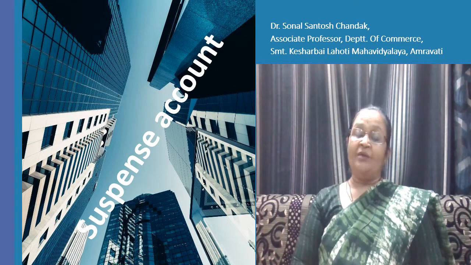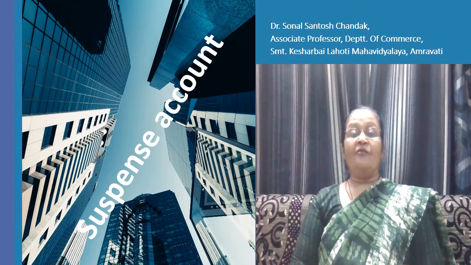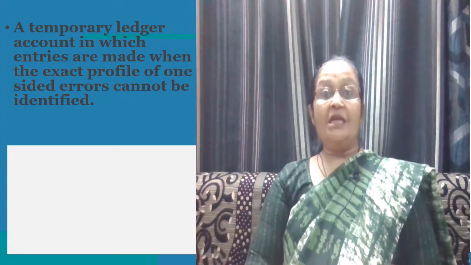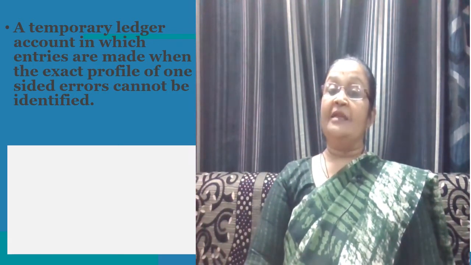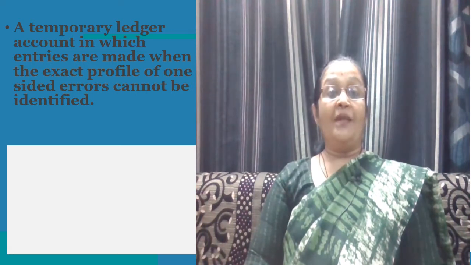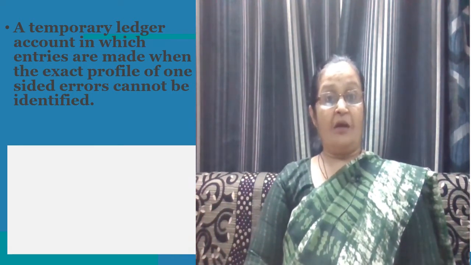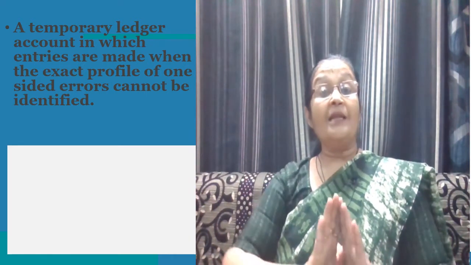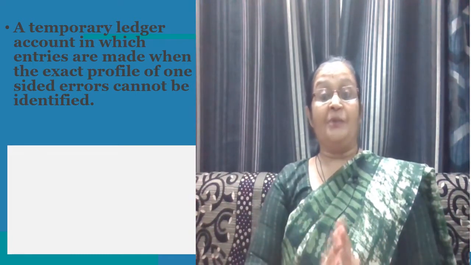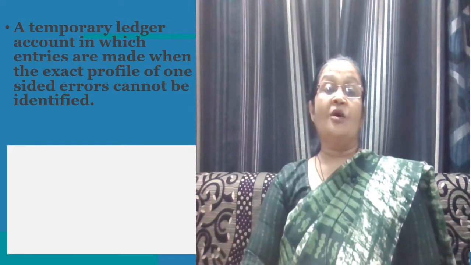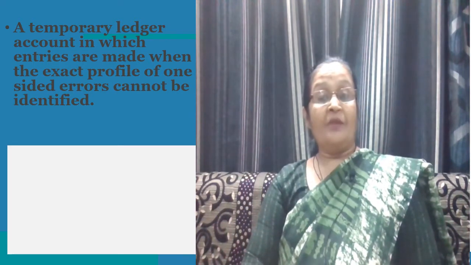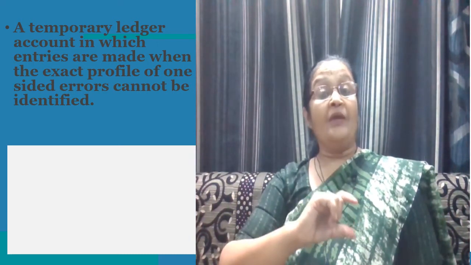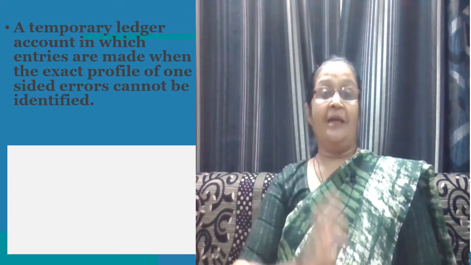In this presentation, we are going to speak on one of the important issues, that is preparation of the suspense account while going through the process of rectifying the accounting errors. When the casting of the trial balance shows a difference, then we have to prepare the suspense account. What is this suspense account? It is absolutely a temporary ledger account, a temporary arrangement, opened for putting the difference on the shorter side of the trial balance. Whichever side is shorter, by that amount we write the suspense account in the trial balance.